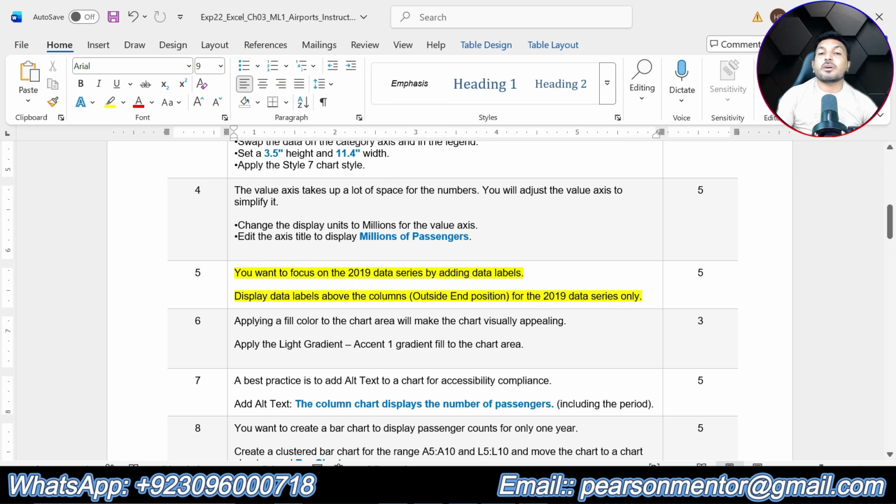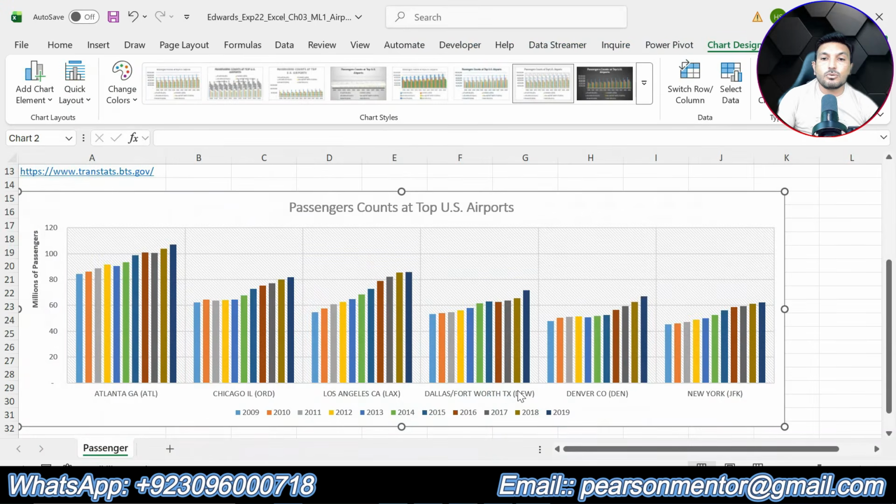You want to focus on the 2019 data series by adding data labels. Display the data labels above the columns for the 2019 data series only. So now we are supposed to display the data labels above the column, and we will make sure that these data labels should be only for 2019 series. Let me go to the chart, and 2019 series you can see is the dark blue, this one. So select this series. So we have selected the series.